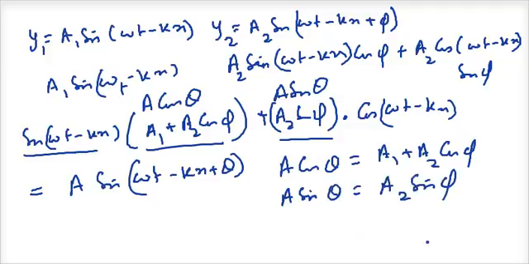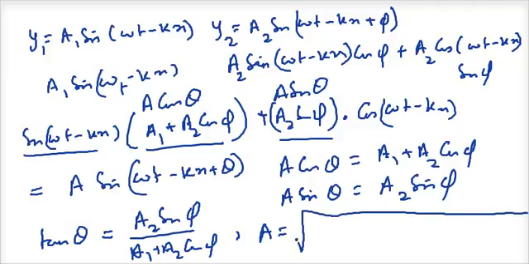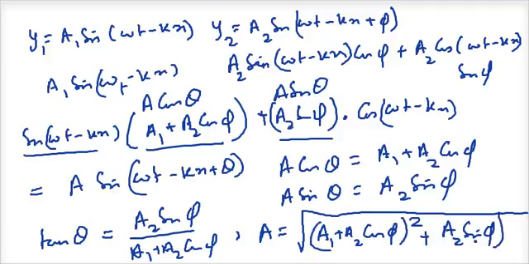From here I can define theta: tan theta is equal to a2 sine phi divided by a1 plus a2 cos phi. And now I want to know the value for A. I am going to square them both and add them. When I square them both and add them, I'll get a1 plus a2 cos phi the whole square plus a2 sine phi the whole square. Okay, so now I'll start working from here on the next page.